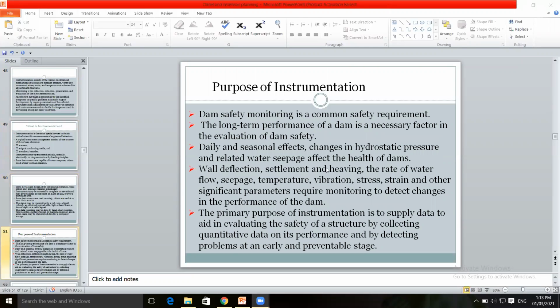Then the purpose of instrumentation we have seen. The purpose of instrumentation is to decide the safety of the dam site.